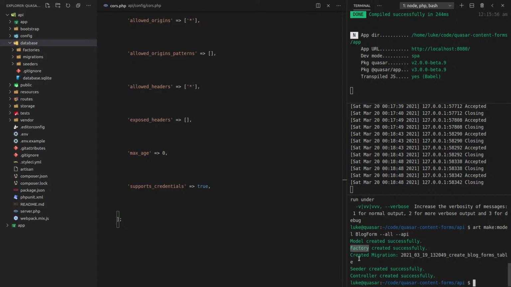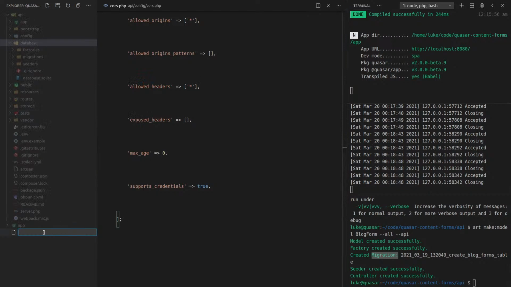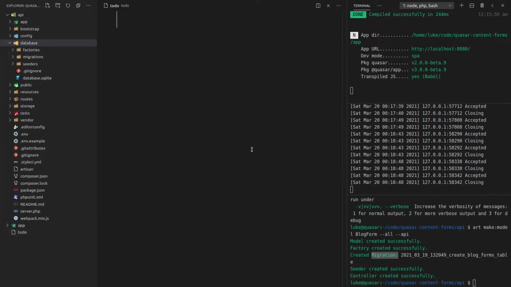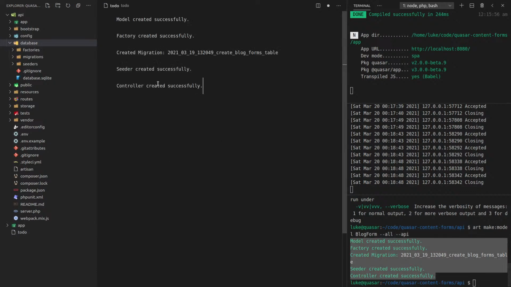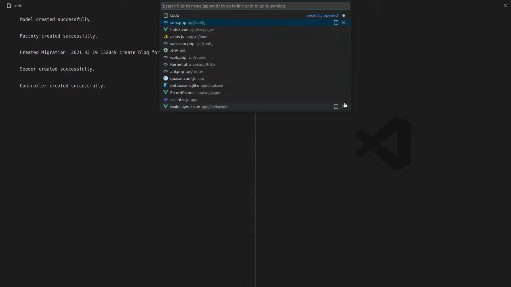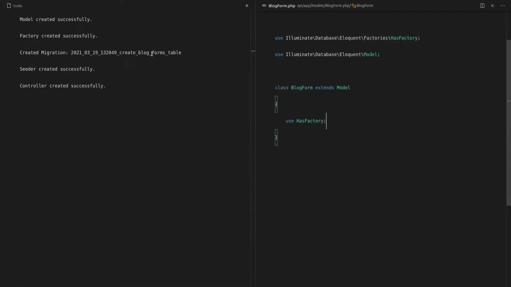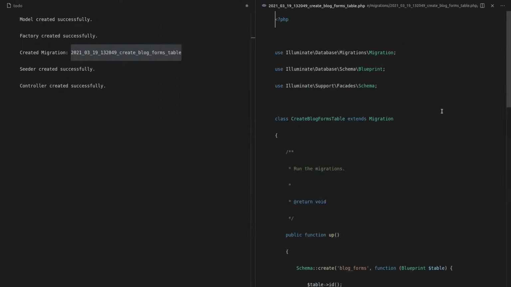We've got a model, factory, migration. I want to go through these one at a time. So maybe I'm just going to create a dummy file here so I can store all of those files that I want to check. Let's see if I can do this quickly. Yep, cool. That's perfect. So let's split the screen now. And let's start with the model. So we've got the blog form model. Actually, no, it makes more sense to start with migration.